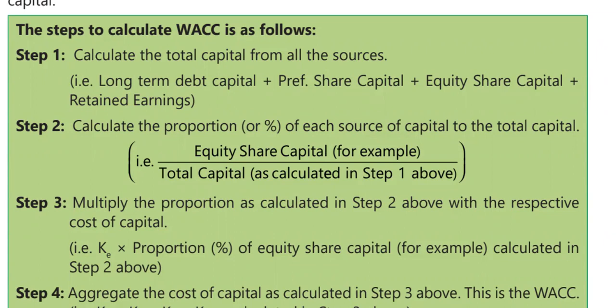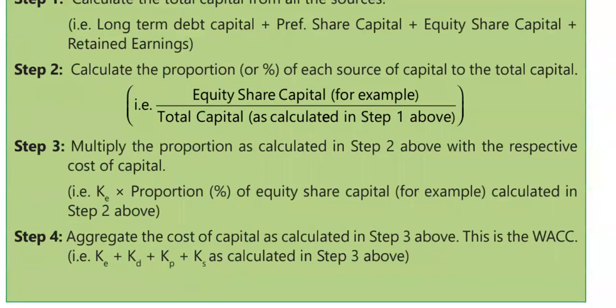So now after this, finally we need to aggregate the cost of capital as calculated in step number 3. Whatever proportion and cost we multiplied for each, like cost of equity, preference share, we do the total of all those, like KE plus KD plus KP plus KS, which is the retained earnings. Finally, this value that you get is called the weighted average cost of capital.